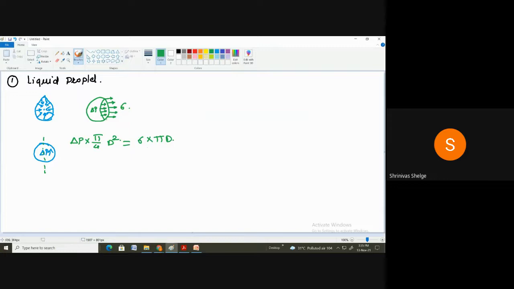Surface tension force. Newton per meter square into meter square, it becomes what? Newton. So that is pressure force. So this increase in pressure force is equal to surface tension force. Correct? So this one and this one get cancelled. This one also gets cancelled, and you will get delta P equals 4 sigma upon d.